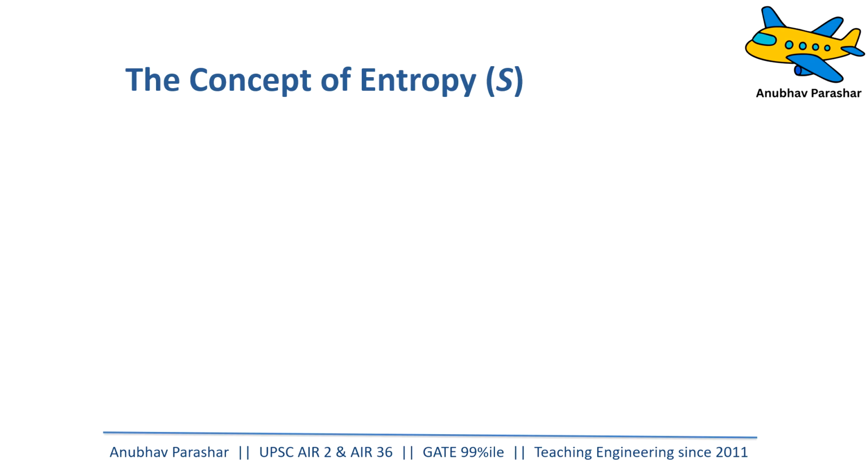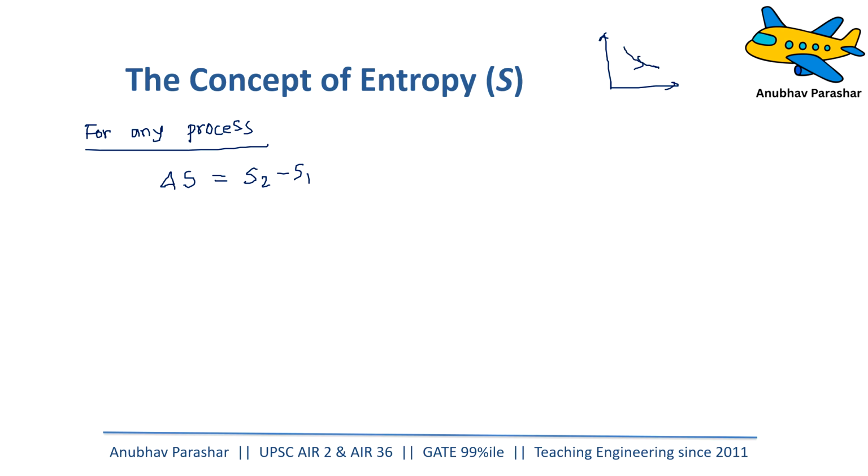He said, for any process, now, process does not mean a cycle. For a cycle, the total change in entropy is zero. But for any process, there can be some amount of change in entropy. So what is the total change in entropy for a process? He said the total change in entropy for a process is S2 minus S1. If you want to draw it in a diagram, let me say a system moves from point 1 to point 2. It undergoes a process from point 1 to point 2.